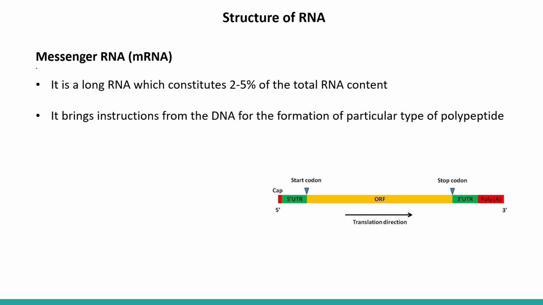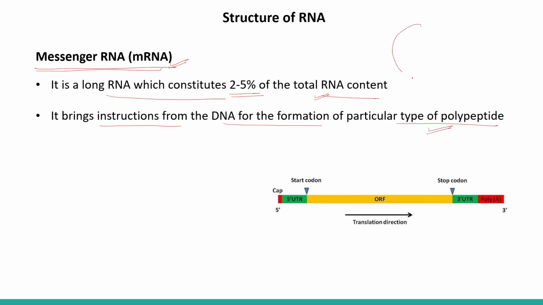The third type of RNA, that is the messenger RNA. It is a long RNA which constitutes about 2 to 5% of the total RNA. So this is the least amount of RNA present in the cell, right? It brings instructions from the DNA for the formation of a particular type of polypeptide.